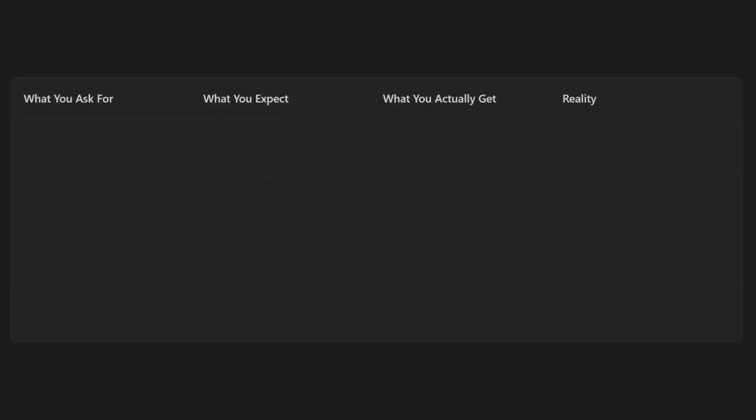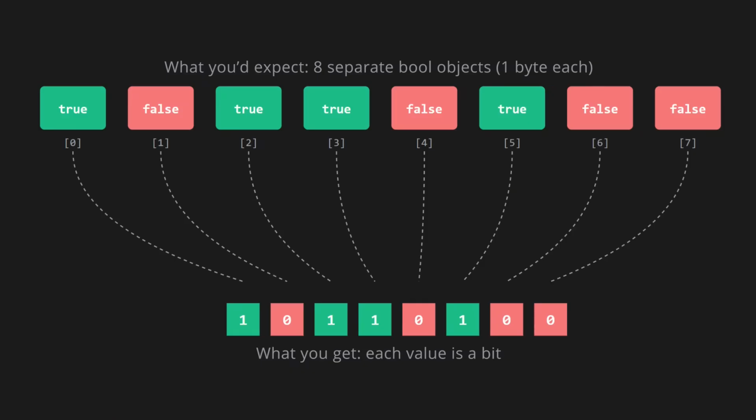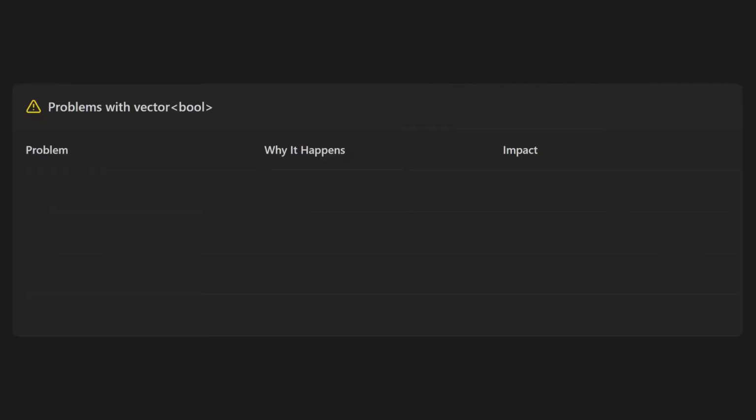When you create a vector of string, you get a vector of string. When you create a vector of int, you get a vector of int. But when you create a vector of bool, you don't actually get a vector of bool. The vector has a weird specialization case for bool, where it stores each bool as a bit instead of a byte. So it's not really a vector of bool, it's a kind of dynamic bit set.